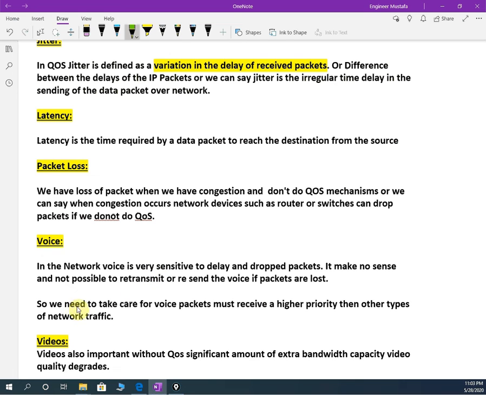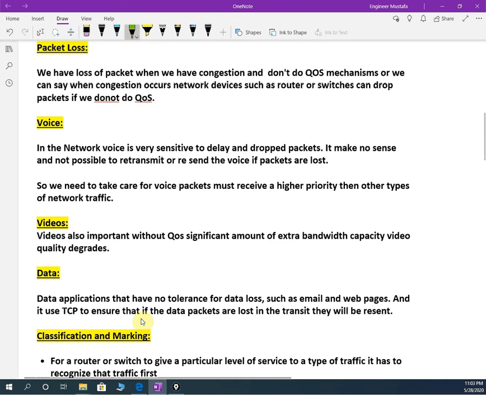Okay, so we need to take care that the voice packet must be received at higher priority than other types of network traffic. For video also the same thing, when we are doing a video conference, video is also important. Without quality of service, with a significant amount of extra bandwidth capacity, video quality decreases, meaning our video quality will not be good. So we need to apply quality of service.